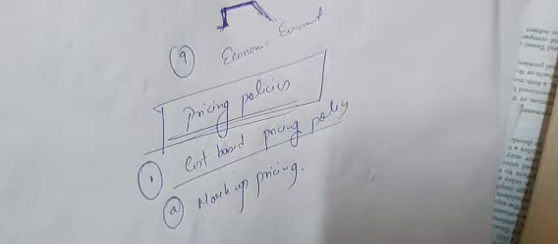By the name, we are getting an idea that the price will depend on the cost of the product. Yes or no? Cost based. It means the price of the product is somewhere connected to the cost of the product.